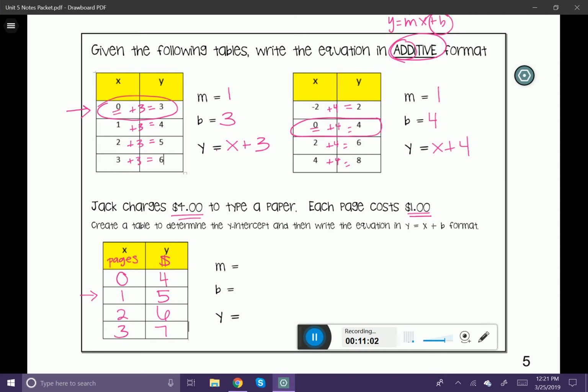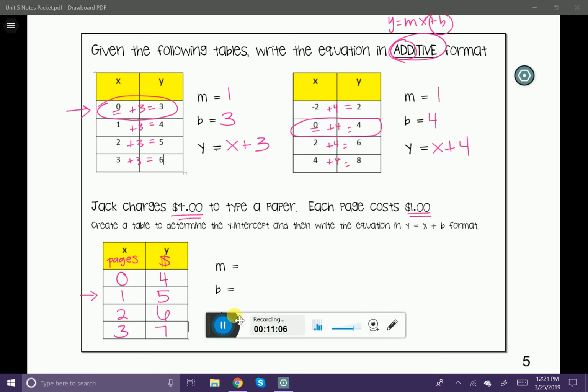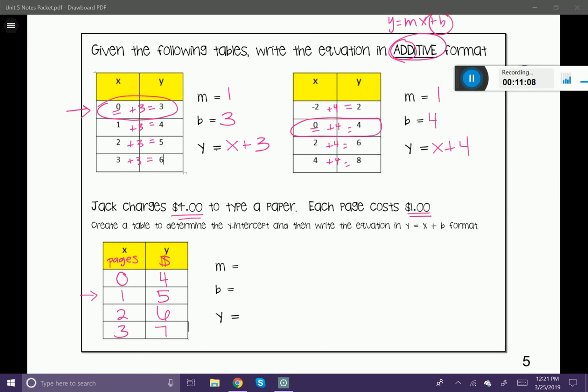So now that we have our table of values filled out, let's go ahead and see if we can figure out the M, the B, and the Y. We know that the M is going to be 1, and the B we need to determine using the table. So let's look right here and see that our X is going to be 0, giving us our y-intercept of 4.